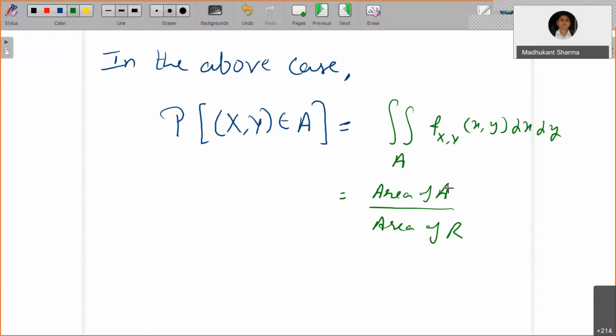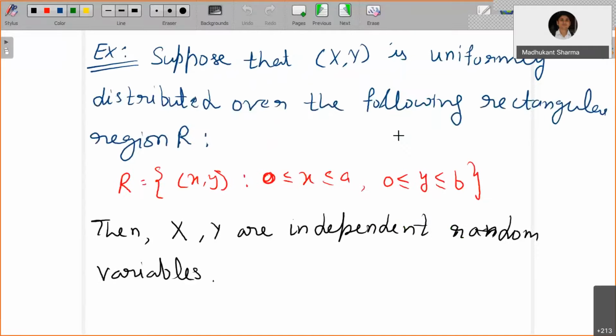Similarly, you can extend it to three dimensions, where the triple integral gives the volume of the region. So you divide by 1 upon volume of R, and so on. Now let's take one example. Suppose that this random vector is uniformly distributed over the following rectangular region. If you have jointly distributed uniform random variables over a rectangular region, then X and Y are independent random variables. That can be shown.